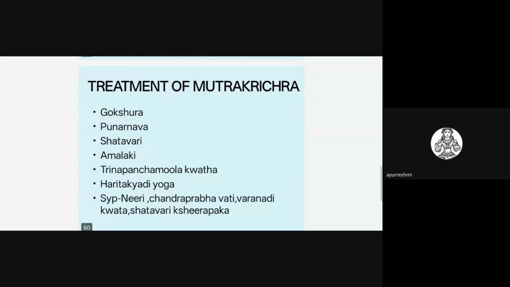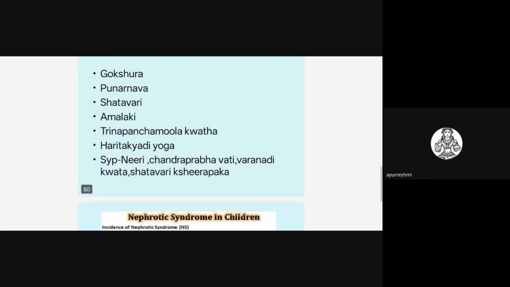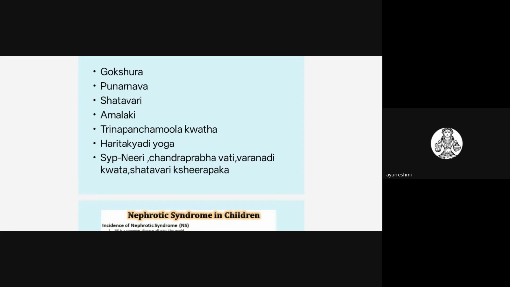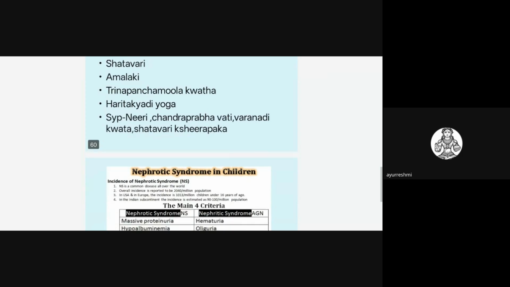Common drugs used in Mutrakrichra are Gokshura, Punarnava, Shatavari, Amalaki, Trina Panchamula Kvatha, and Aritakhyadi Yoga. Common formulations are Chandraprabha Vati, Varanadi Kvatha, and Shatavari Kshirapaka. These are the commonly used drugs in Mutrakrichra.